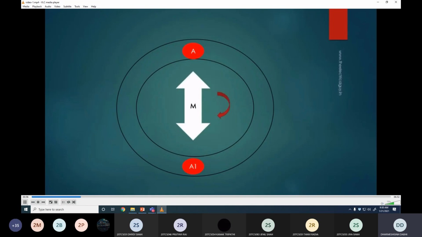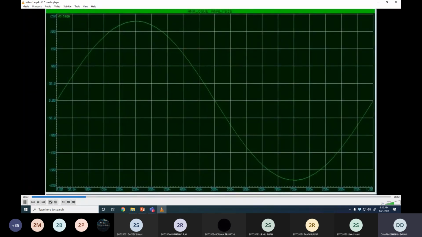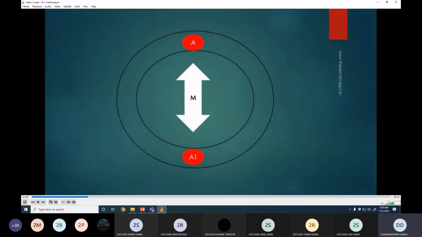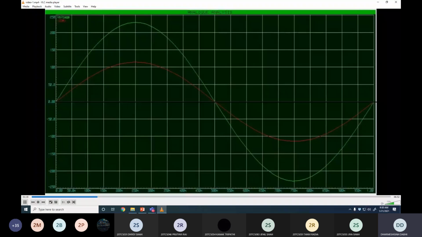When this magnet starts rotating, a sinusoidal voltage will get induced across the terminals of this winding. If we connect a resistor across the terminals of the winding, the resistor will start taking current, and if we draw the waveform for current, it will look like this. And we'll find that current is in phase with voltage.